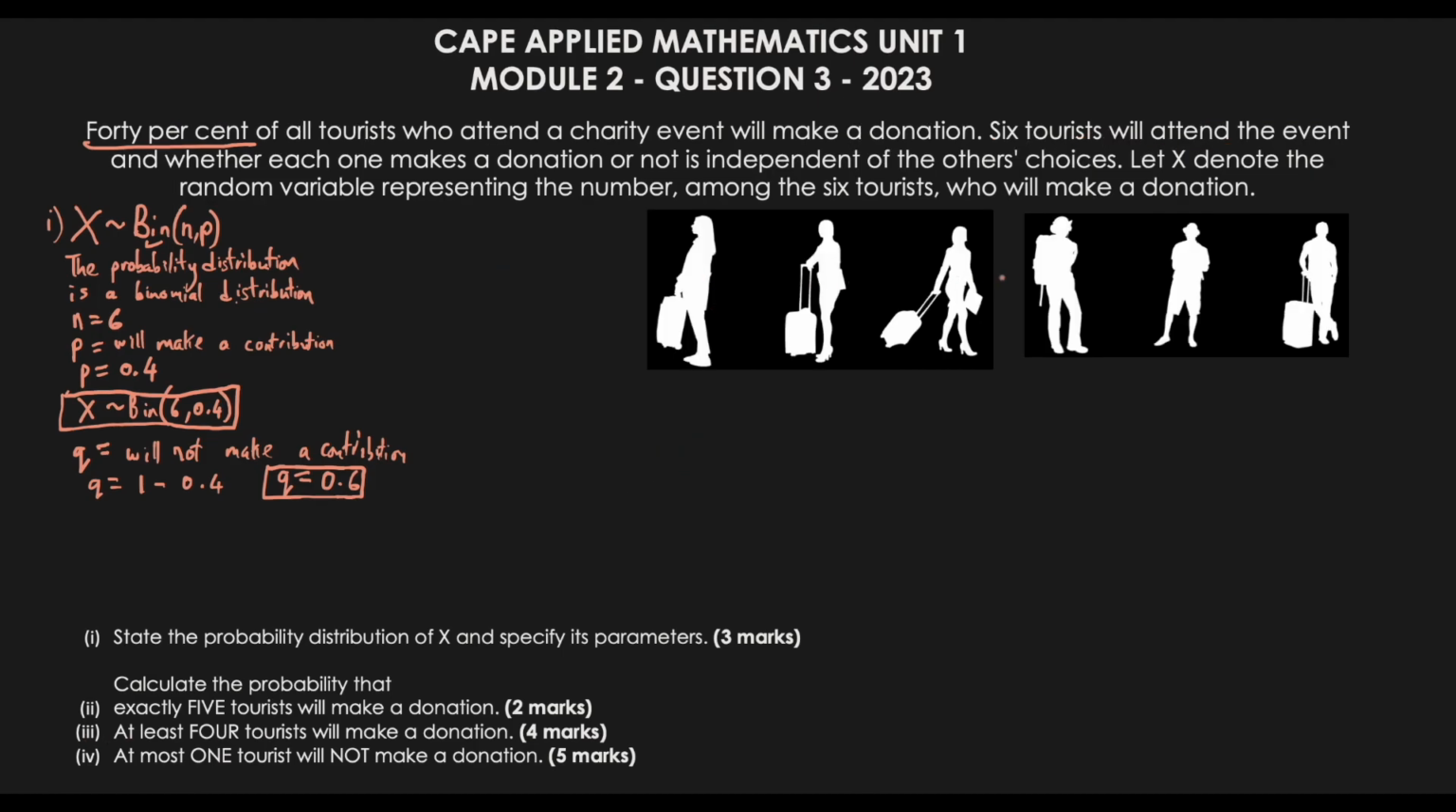So we have our 6 tourists here. We are saying that out of these 6, exactly 5 will make a donation. So let's put that into context. Let's see if we could actually figure out how this can occur.